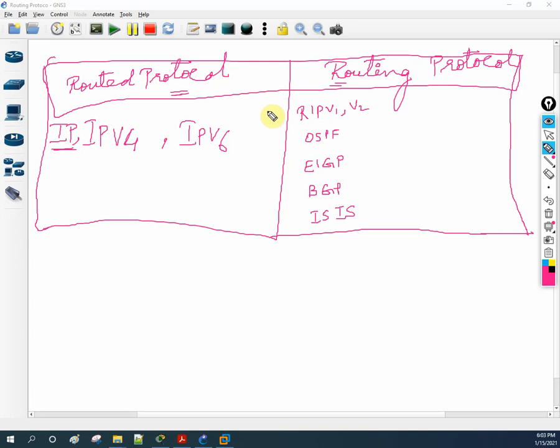In the next video we are going to discuss routing types: static routing, default routing, dynamic routing, what is interior, what is exterior, and which one is best for a router. From the basics we will start.